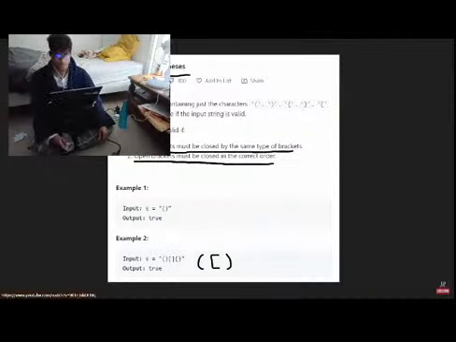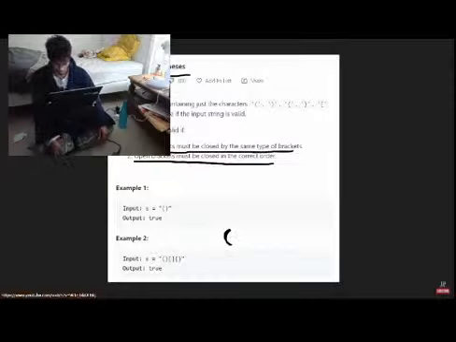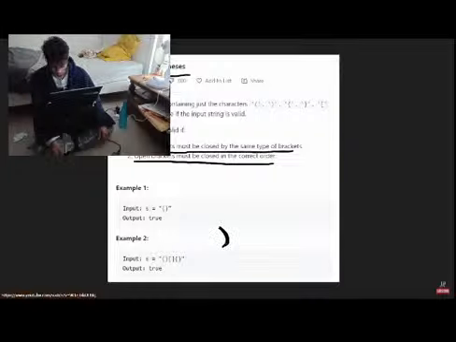So now how can we actually determine an algorithm to be able to solve this problem? Well, one of the first things you might notice is we have to start with an opening parenthesis. We can start with this, we can start with an opening bracket, or we can start with an opening curly bracket, but we can't start with a closing parenthesis, right? Because this is never going to be valid.